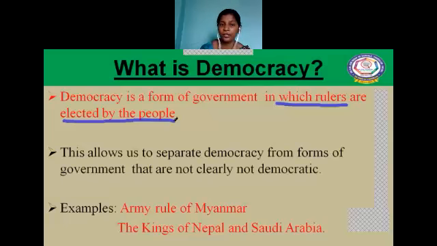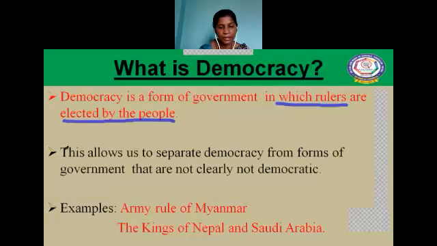This definition allows us to understand democracy. It allows us to separate the democratic form of government from the non-democratic form of government. If the rulers are elected by the people, it is a democracy. If not, it is a non-democratic form of government.